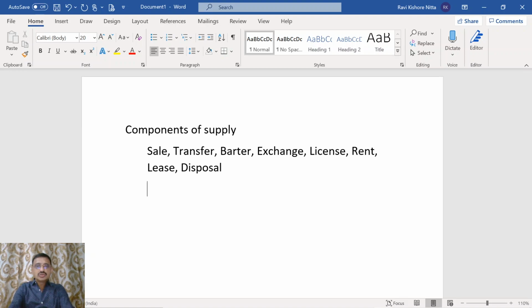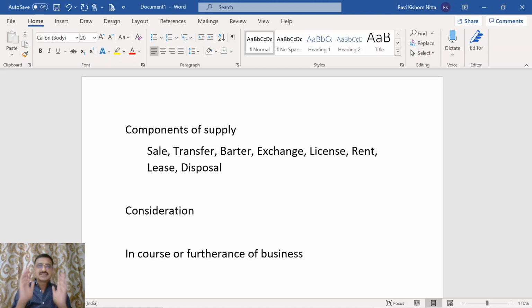Next, there should be consideration. Next, it should be in course or furtherance of business. Now, if all these three are satisfied, it will be called a supply, right? Now, does it mean that if an activity or a transaction can be termed as supply, GST will automatically be fastened to that activity or transaction? No, it can't be like that.